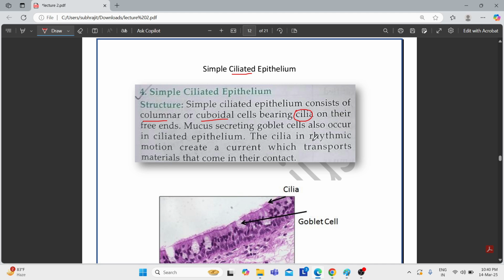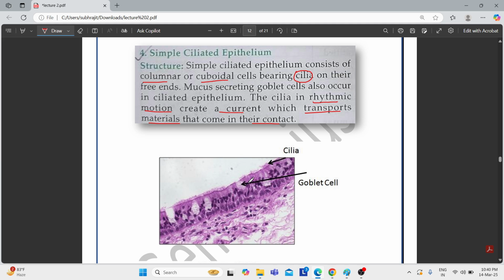Their function is just like a brushing function. They brush away substances or fluids. The cilia in rhythmic motion create a current which transports materials that come in their contact. Basically, they brush away substances or materials that come in their contact.